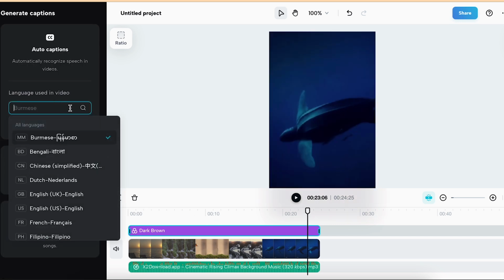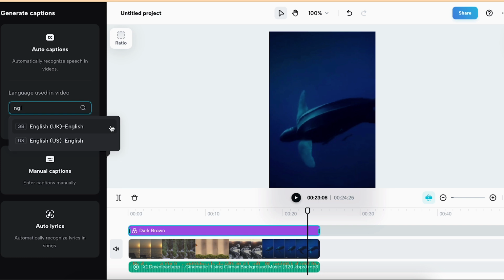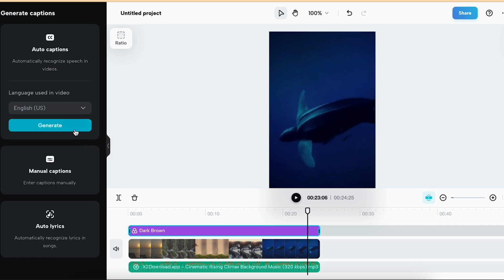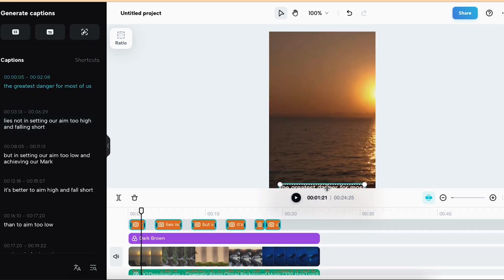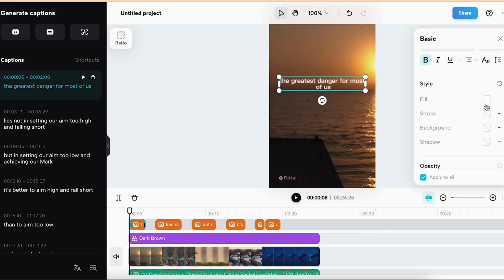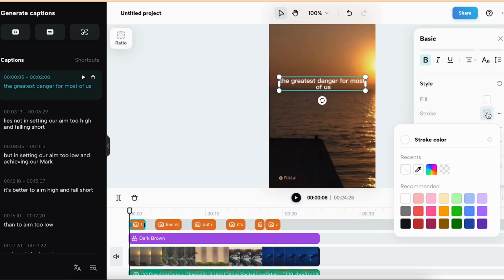For subtitles, choose text in the top left corner, go to Auto Captions, and click Create. CapCut will transcribe the video and add subtitles based on the talking. First, put the subtitles in the middle of the screen. Let's also make them a bit bigger by increasing the font size.